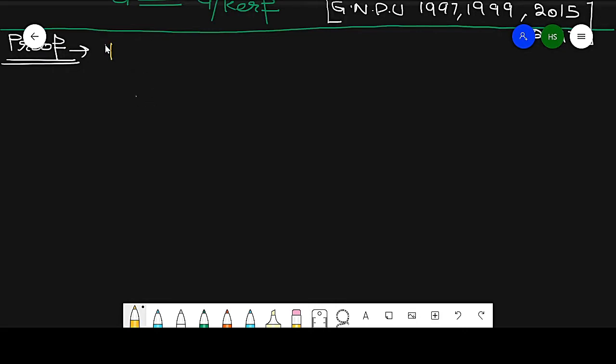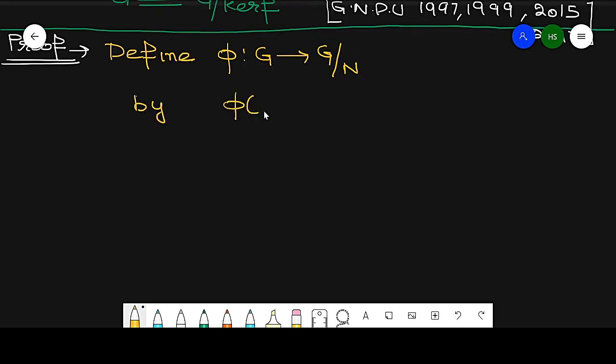So I define a mapping, named phi, from G to G by N. It is defined as follows: if I take a member a of G, then the member of G by N is Na, for every a belonging to G. Basically it is a natural homomorphism mapping.